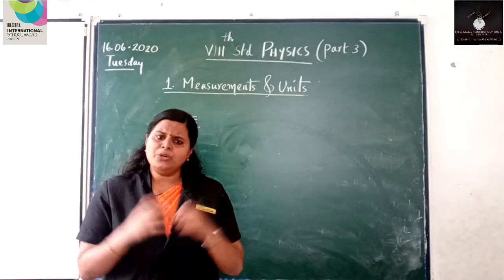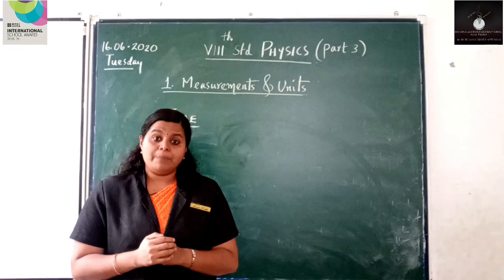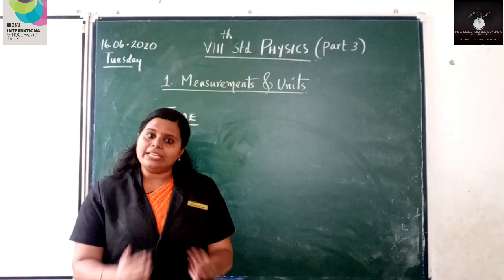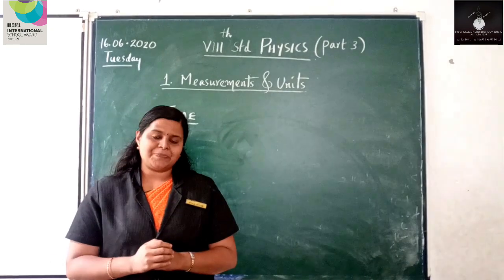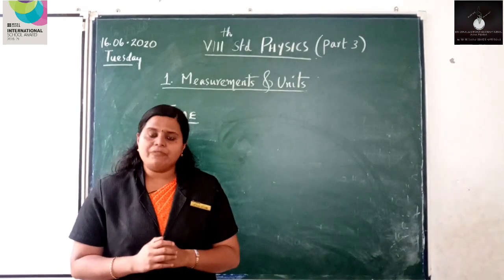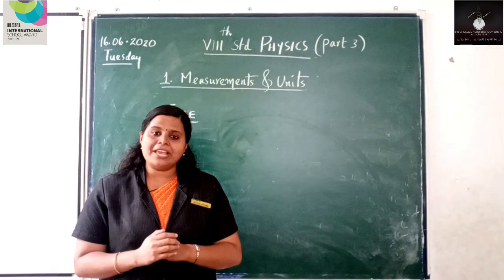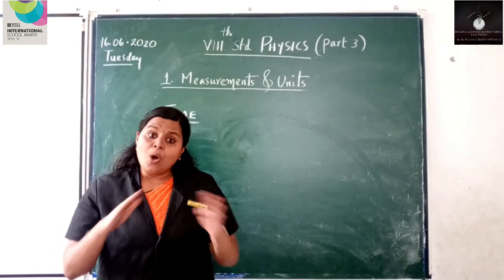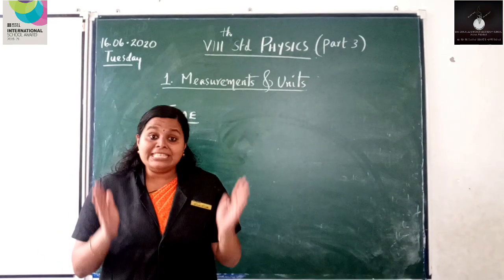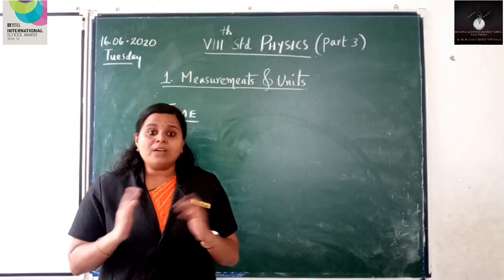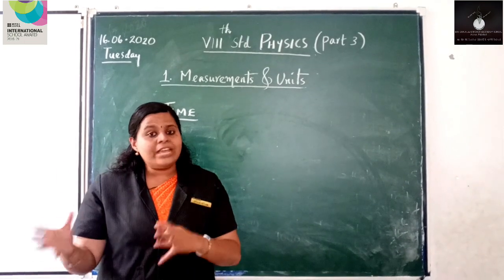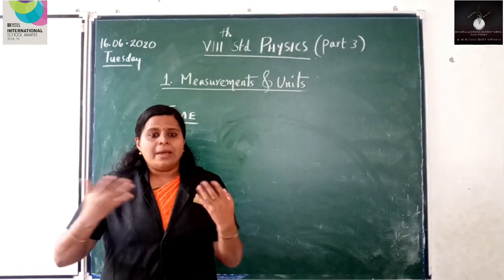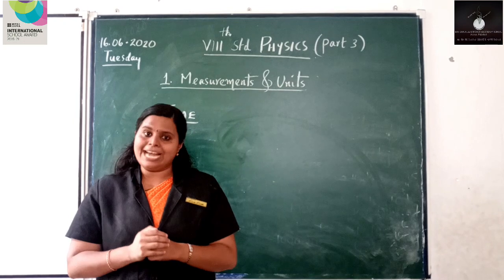Why it is too short at noon? Why the shadow is too short at noon? Because at that time, sun is vertically over our head and the shadow is formed at the foot of the object or the person. Right? So here we are dealing with time. Then why we are talking about shadows? Because in olden days, when there were no clocks, no watch, our ancestors used to determine approximate time by observing shadows, by measuring the length of shadows, or they used to determine time by observing the position of sun.